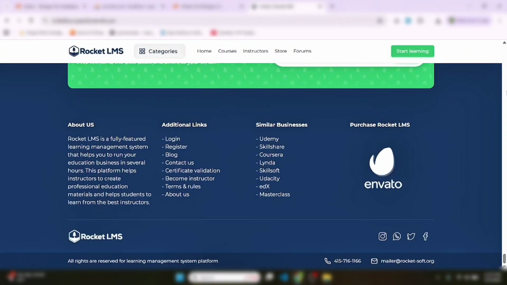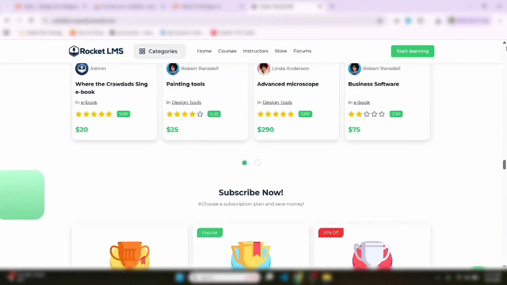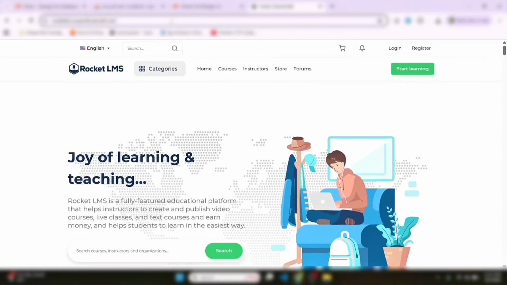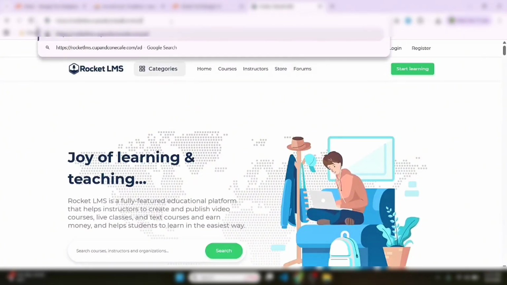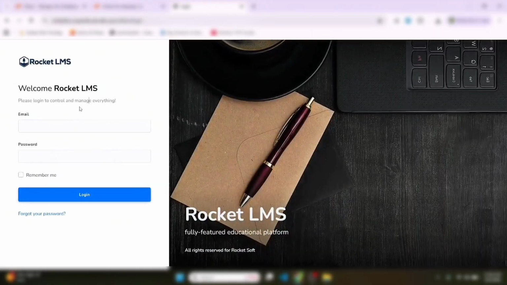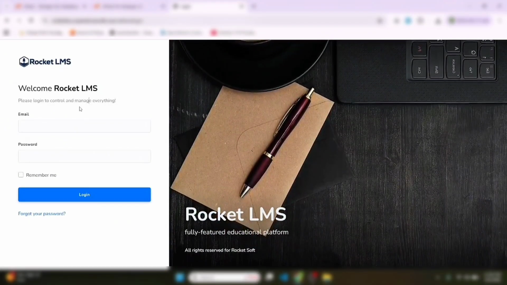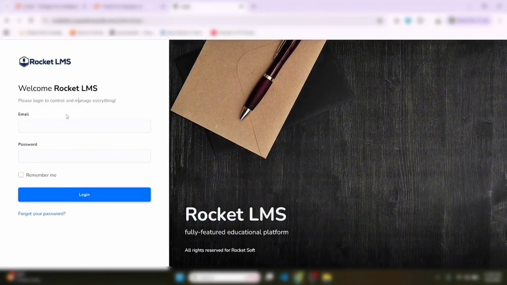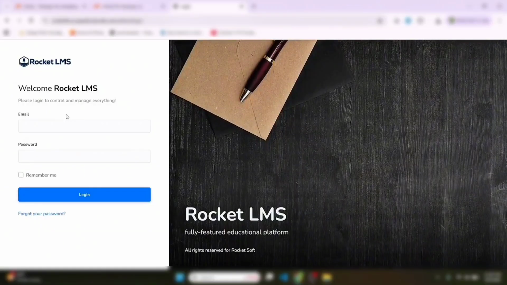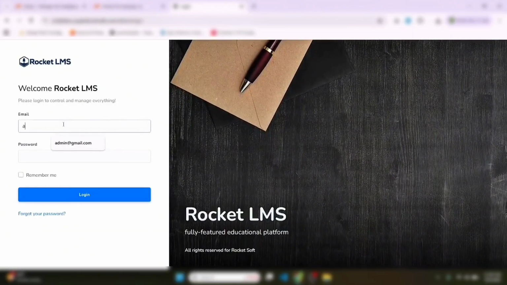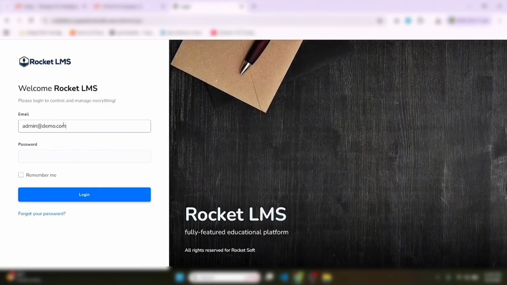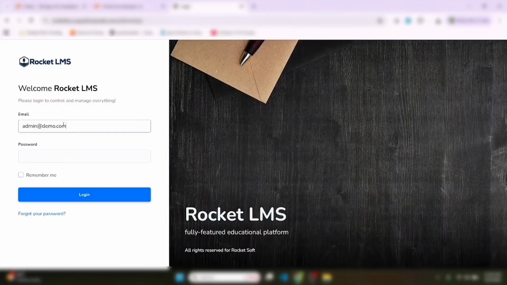Okay, now let's check the admin panel. Maybe admin. Okay, now we will enter the admin panel. You will get the admin email and password in the documentation folder. Okay, now enter admin at demo.com.